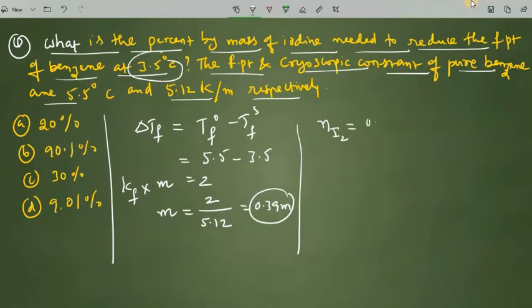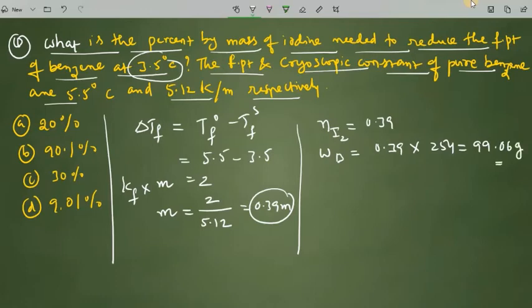That means the number of moles of iodine is 0.39, and from this we can find the mass of iodine, which is 0.39 into its molar mass, 254. Upon simplification we got 99.06 grams.